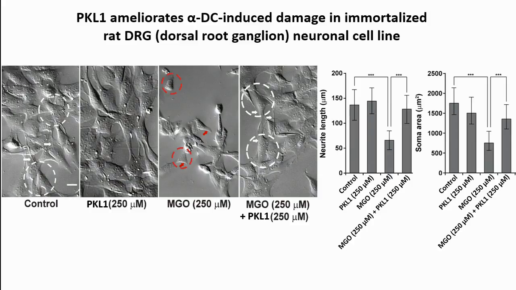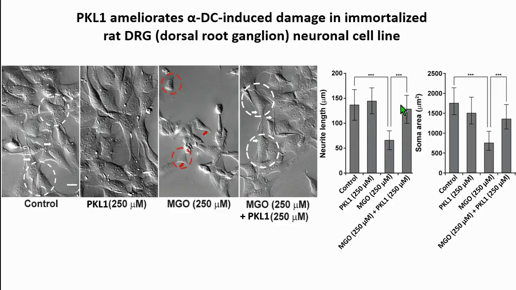So then we wanted to check if this is conserved across the phyla, and if this drug can ameliorate neurotoxic effects of these alpha-dicarbonyls in rats. So we used an immortalized rat DRG neuronal cell line, and we measured the health of this cell line by measuring neurite length and soma area.